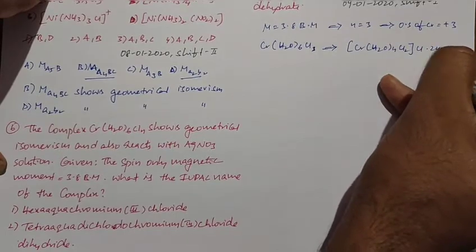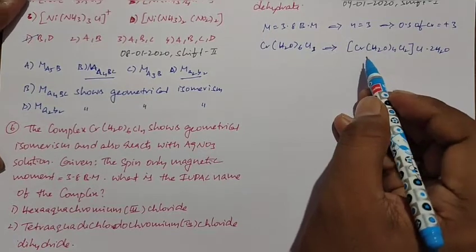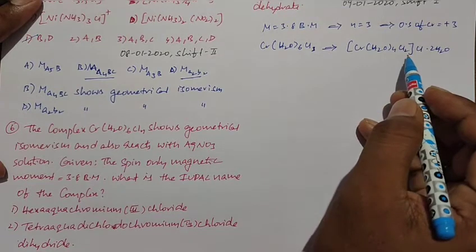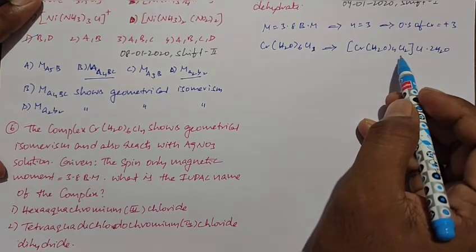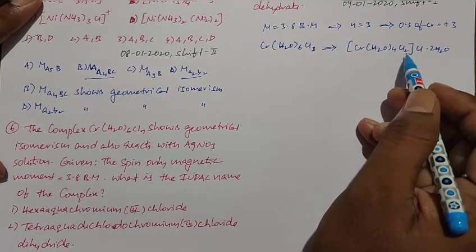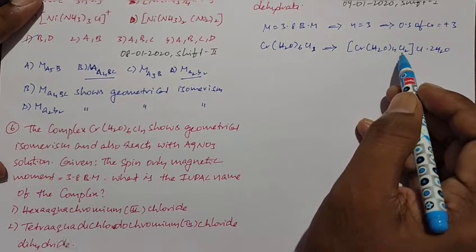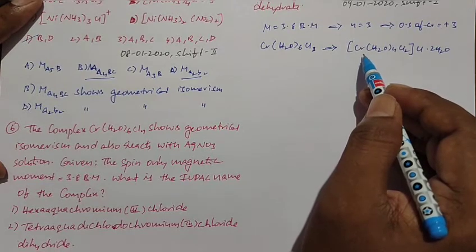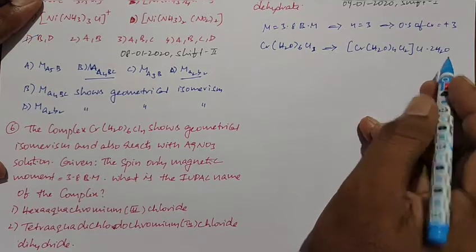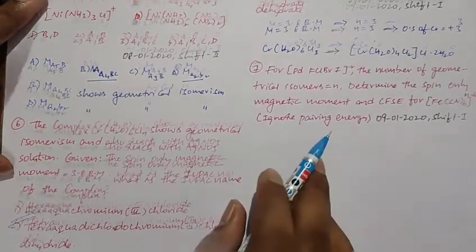When you arrange the given complex compound like this, you get chromium in the +3 oxidation state. So the IUPAC name for this compound, listen carefully. This is a positive complex. So here two ligands are there, one is aqua, another is chloro. Based on alphabetical order, we need to write aqua first. So tetraaquadichlorochromium(III) chloride dihydrate. So you get the second option as the right answer. That's it. Friends, this is the next problem.